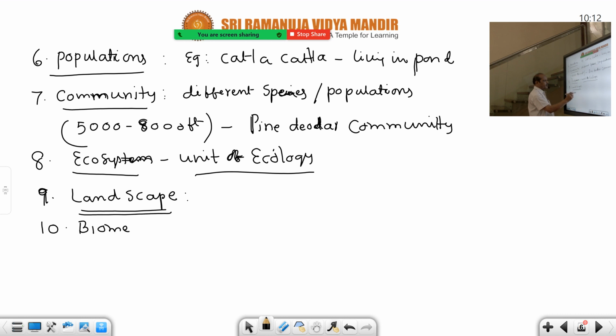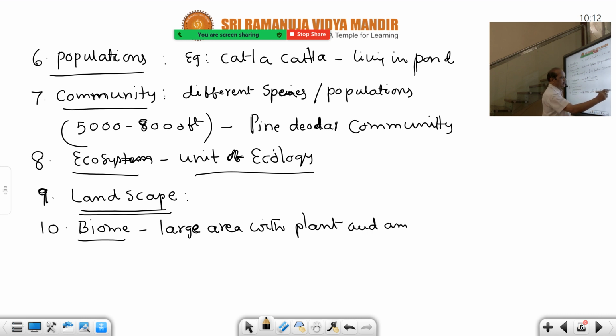And then biome. The definition of biome is also a 2 marks question. A large area with plant and animal communities is called a biome. Give examples also. Desert is one biome, a large area.